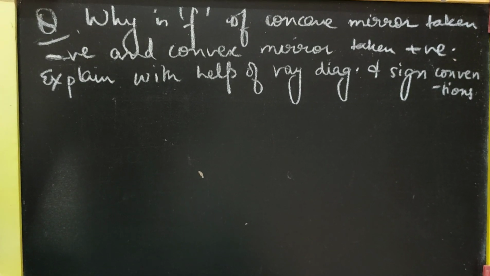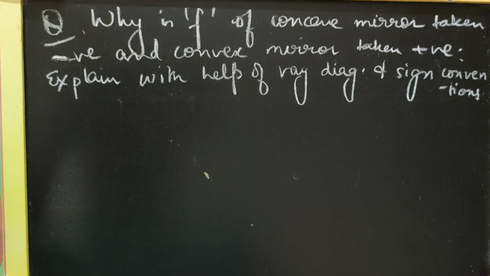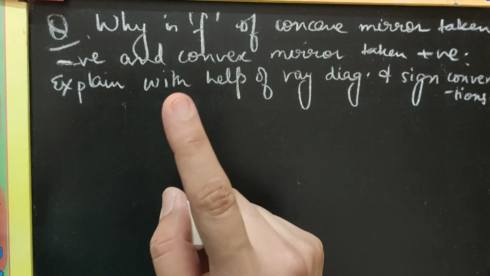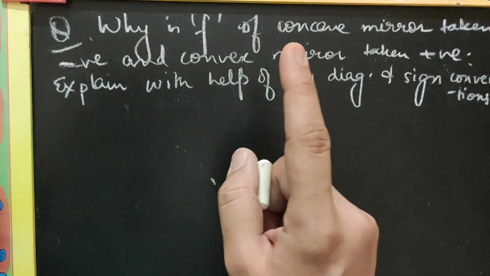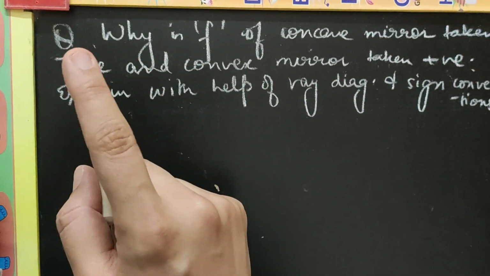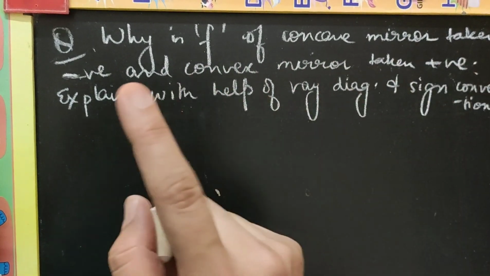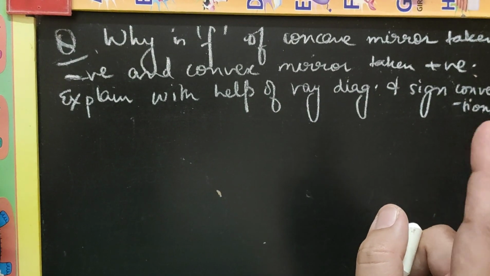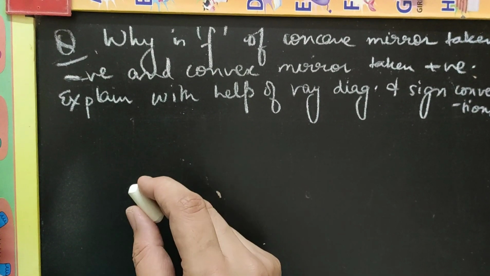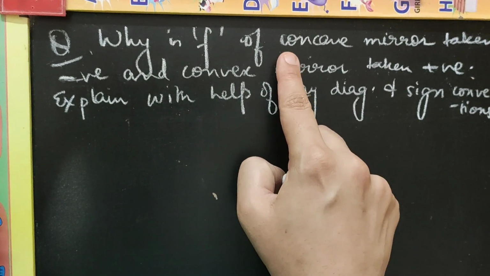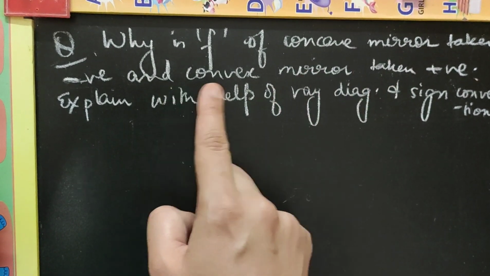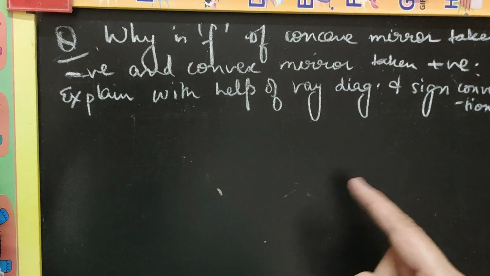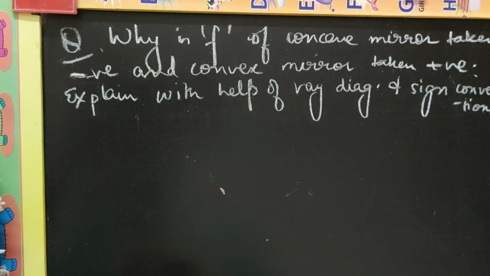Next is a 2 marker that is asked for a particular mirror only. I am discussing both the mirrors in this question, but if it is a 2-mark question, you will be asked for only one type of mirror. It says, why is the focal length of a concave mirror taken negative and convex mirror taken positive? Explain with the help of ray diagram and sign conventions. So as I said, for a 2-marker question, you will be asked only either for concave mirror or convex mirror. I am discussing both in one go so that you are able to understand the difference between the two.